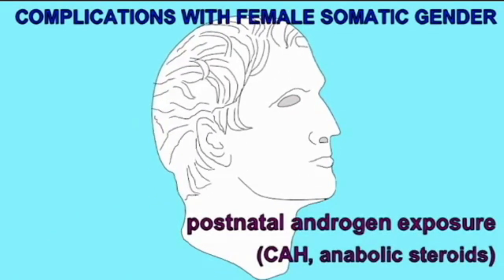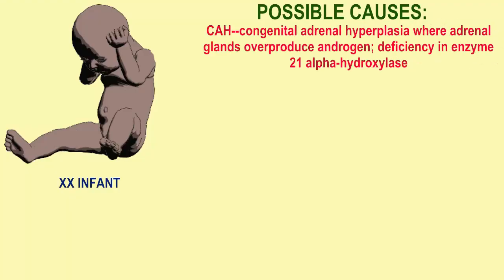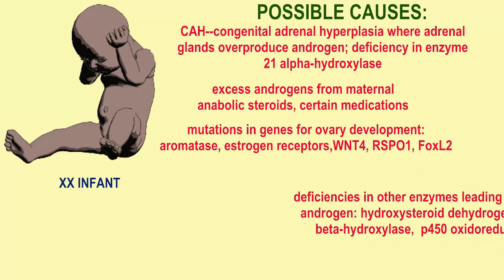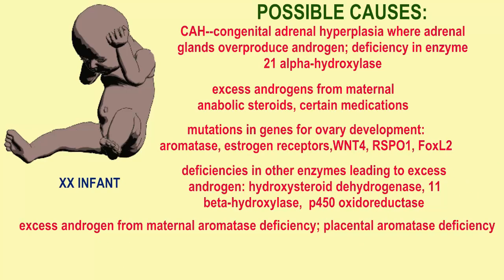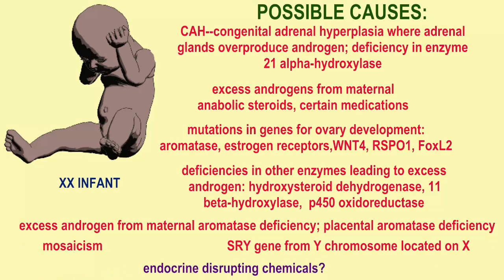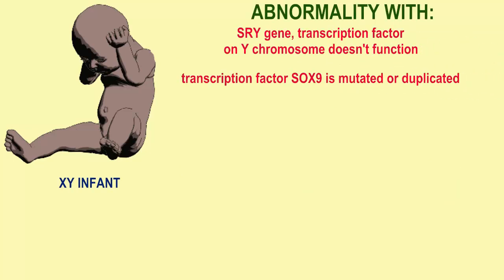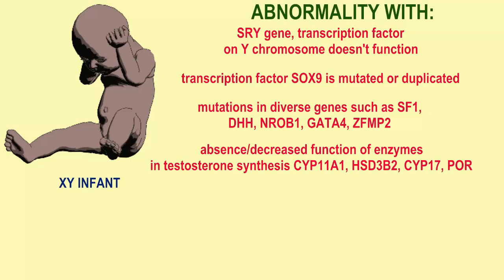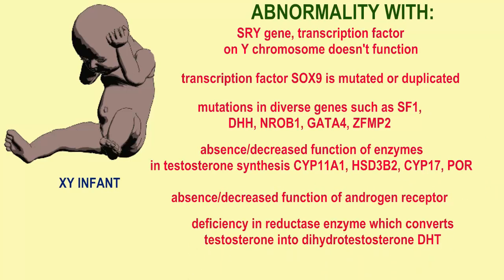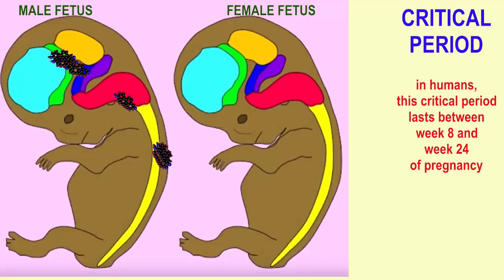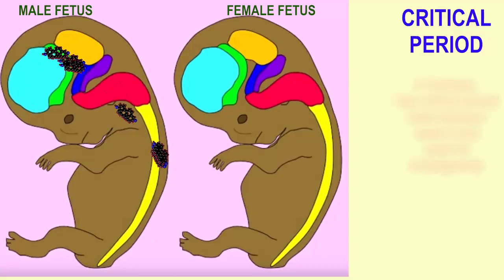Then there can be outside sources of hormones. The famous example is adrenal glands providing too much androgen in females. All of this could result in somatic gender not matching the gonadal gender. In other words, individuals with testes do not look male, and individuals with ovaries do not look female, or do so to varying degrees. Somatic gender would include brain gender, and it could be simple.